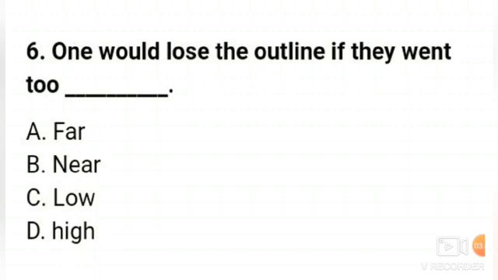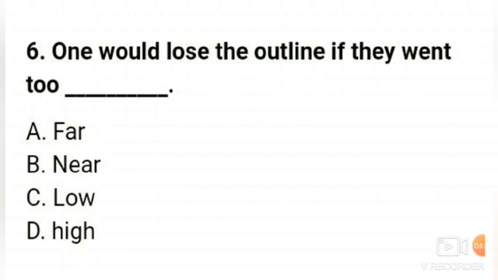Number 6. One would lose the outline if they went too far, near, low, or high.